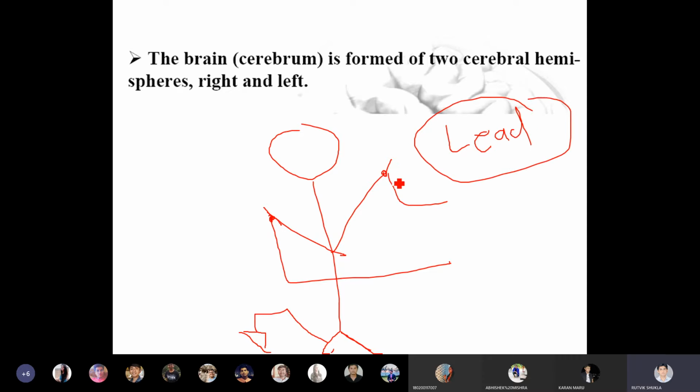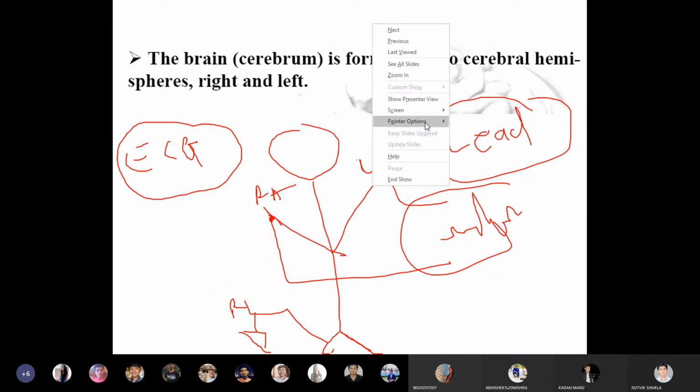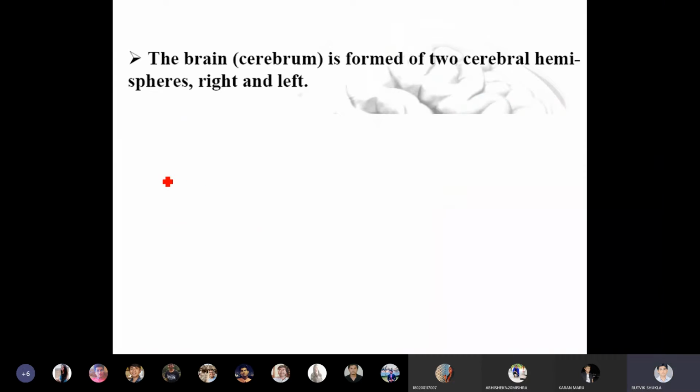What does lead mean? Lead means I need to place the electrode over the patient body in order to get the ECG signal. Right? If we want an ECG, we have to place electrodes on the patient's body. This says place one on the right arm, one on the left arm and one on the right leg. When you place these three electrodes, you will get a signal like this. Right? That is what we said, but that is in case of ECG.